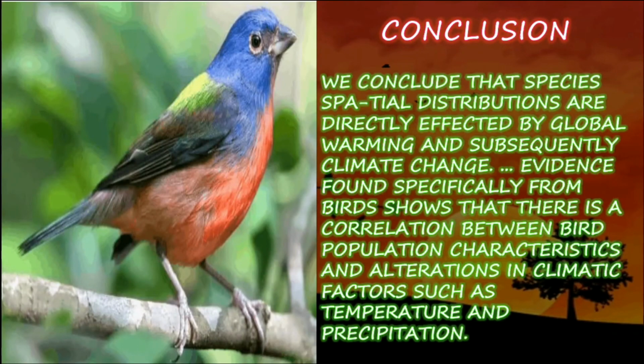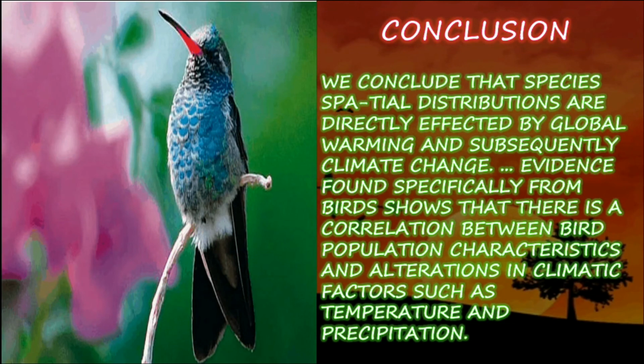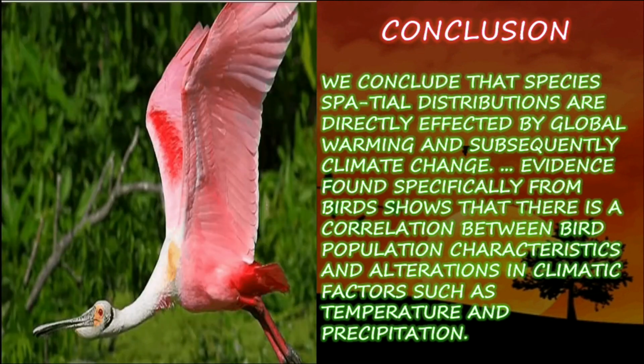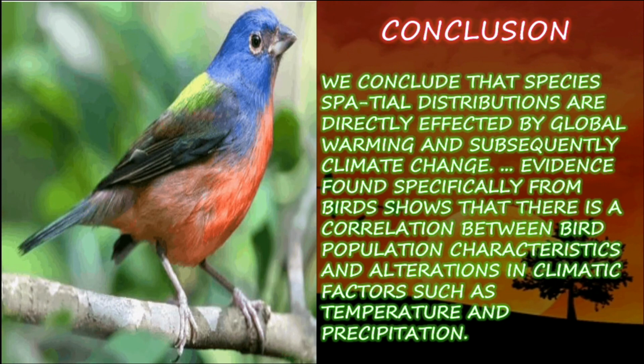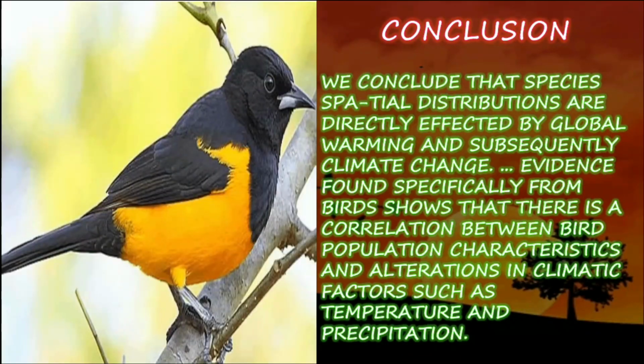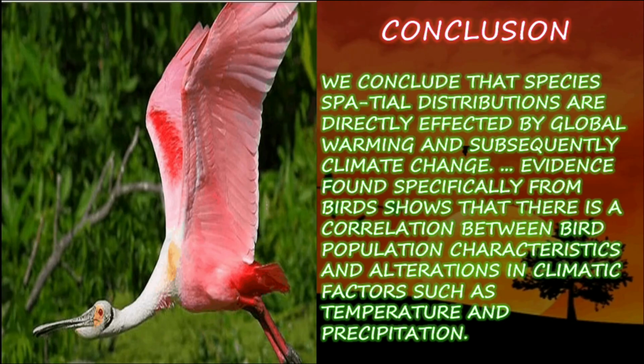Conclusion. We conclude that species' spatial distributions are directly affected by global warming and subsequently climatic change. Evidence found specifically from birds shows that there is a correlation between bird population characteristics and alterations in climatic factors such as temperature and precipitation.